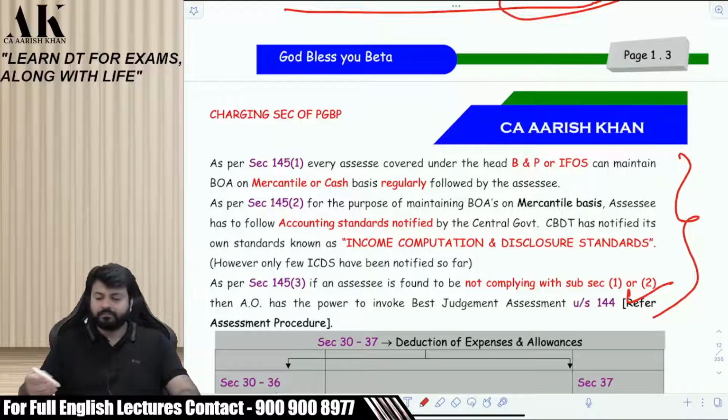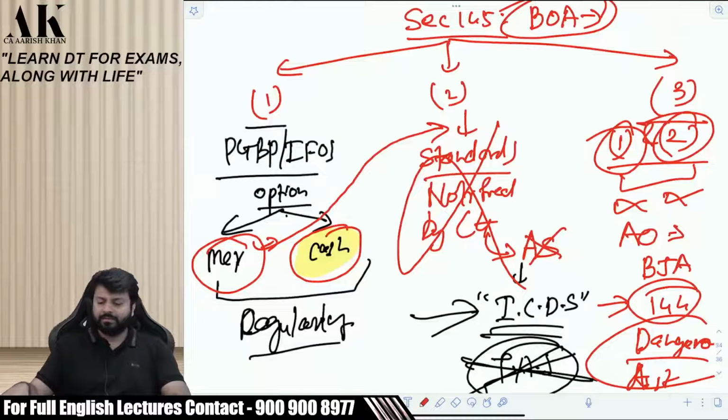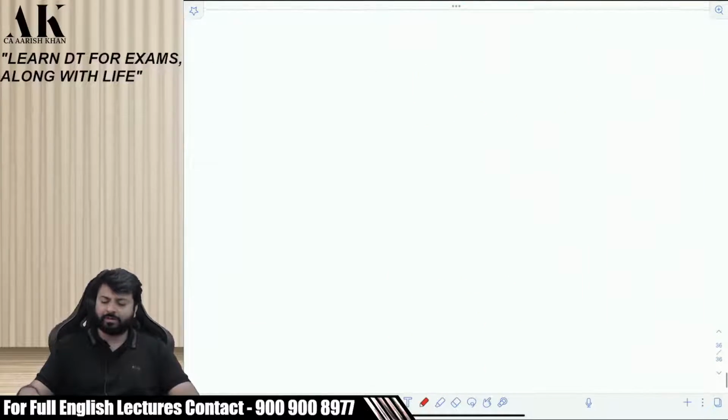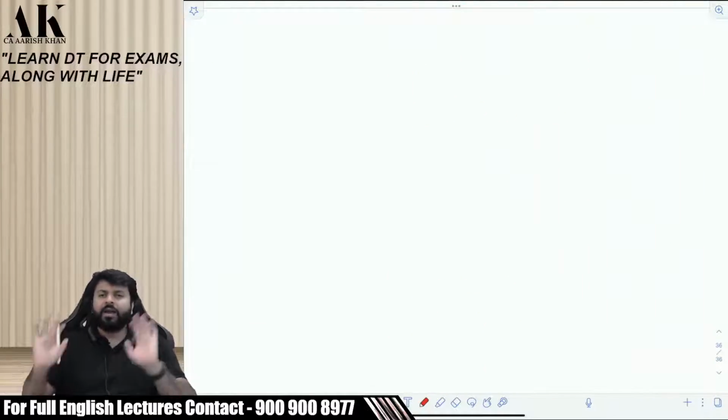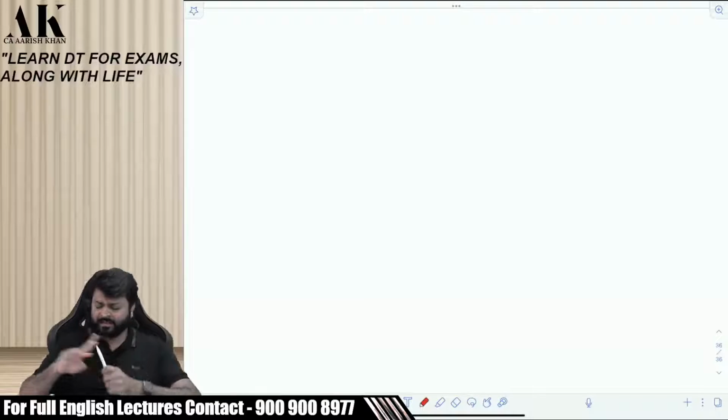Okay. So now, assuming that the PGBP P&L is ready in front of us, and that will always be given in the exams, don't worry about it. Our duty is mainly to learn 30 to 43D. अपने को वही पढ़ना है 30 to 43D. That's it. Mainly our duty is that only. Nothing apart from that.